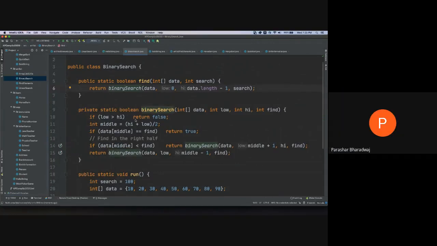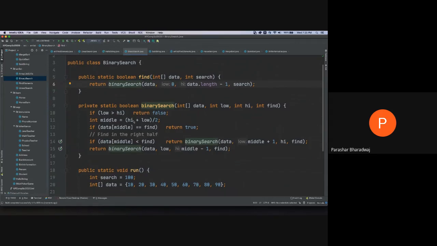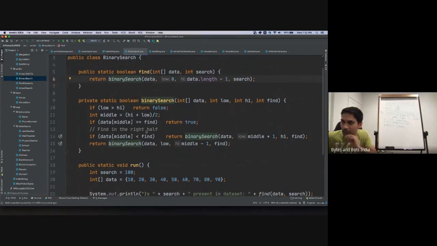Could you explain the binary search part again? So what binary search does is you give it an array. The idea is to find the middle of the array or data set, and then compare that value to what you are trying to find.